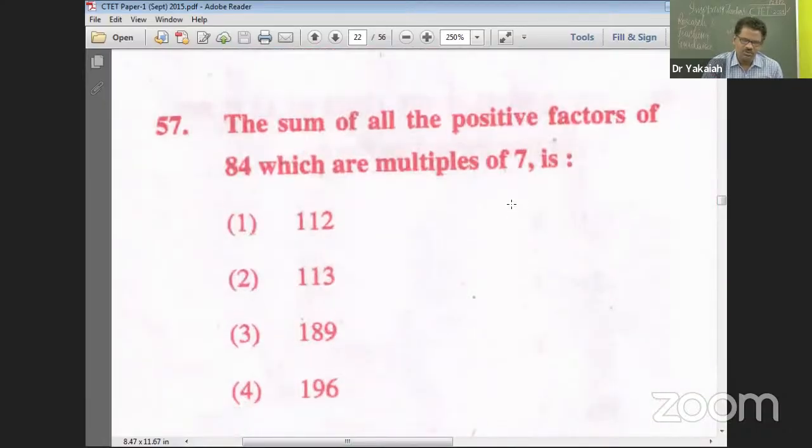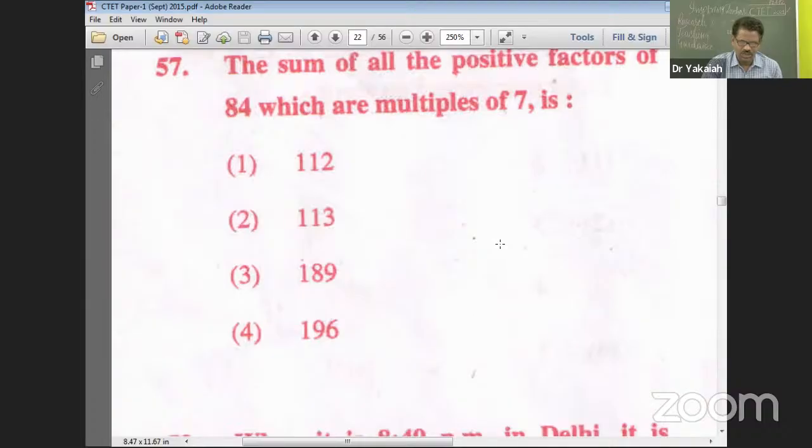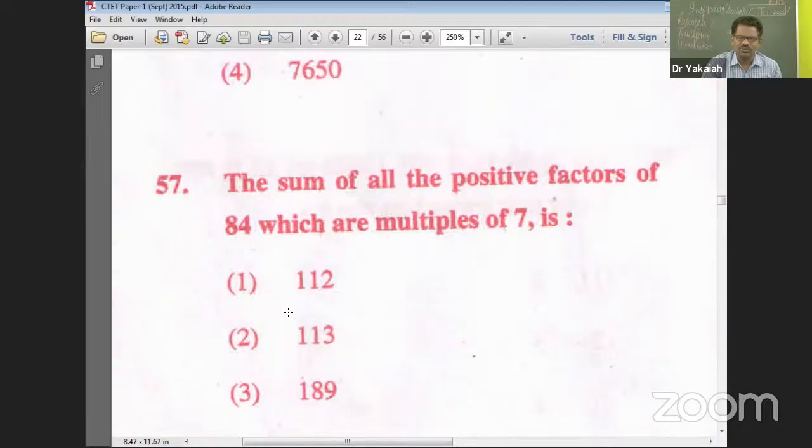Let's move on to question number 57. The sum of all the positive factors of 84, which are multiples of 7, is? 57, answer number 4, 196. How come it is? Sum of all the positive factors of 84, which are multiples of 7.